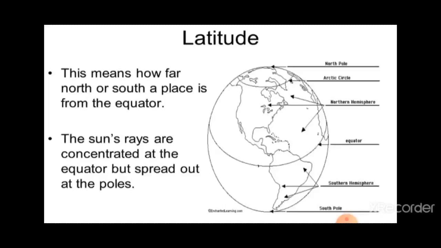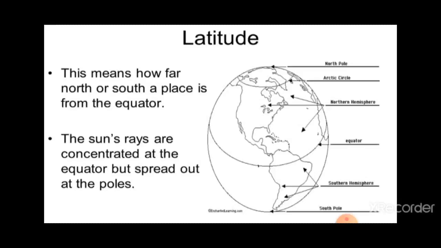You have already read in class 6 that there are imaginary lines on the earth. The vertical line, basically, is known as latitude, and the horizontal line is considered as longitude. You might have read this in previous classes. Latitudes are the different lines, and you can see the equator, the South Pole, the North Pole, the Arctic Circle, the Antarctic Circle, the Tropic of Cancer and the Tropic of Capricorn.